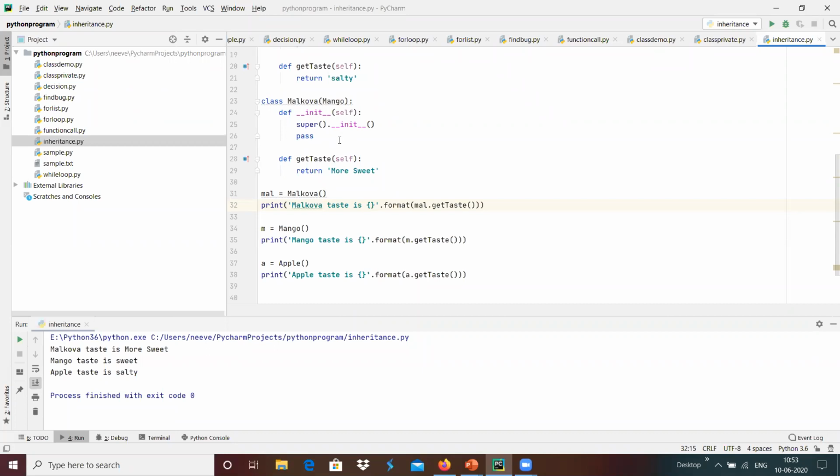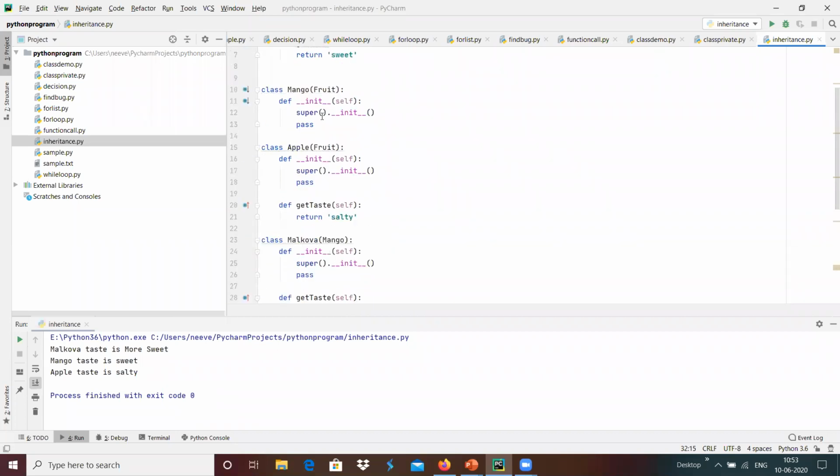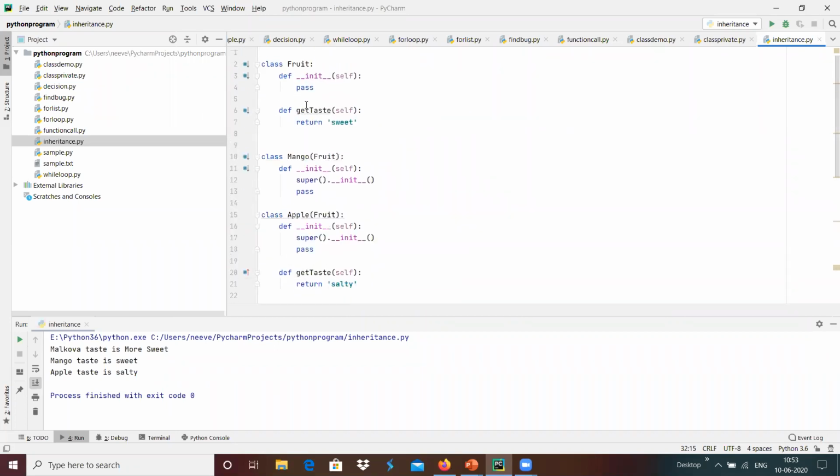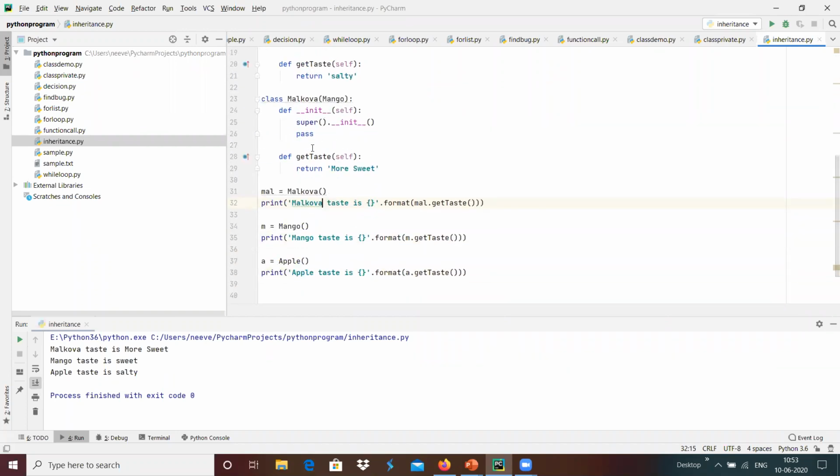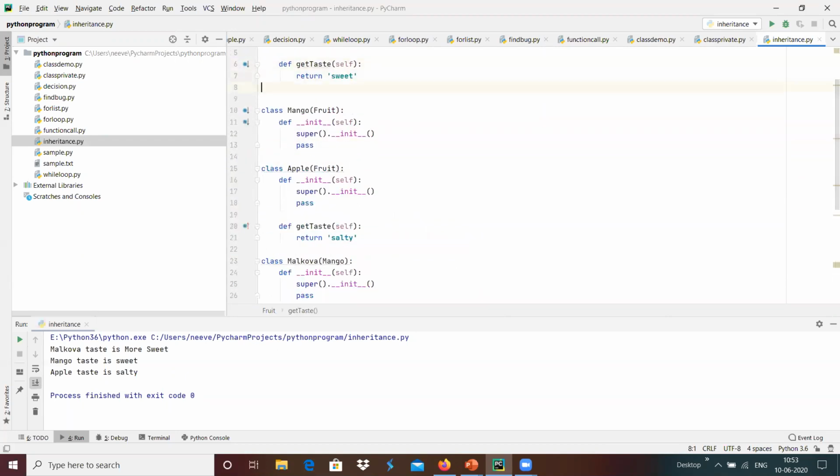The taste property is not updated in mango. It is updated like sweet in the fruit, but it has been updated like more sweet in the Malgova that we got from this class. For example, suppose we have this function, we put it into this over here.